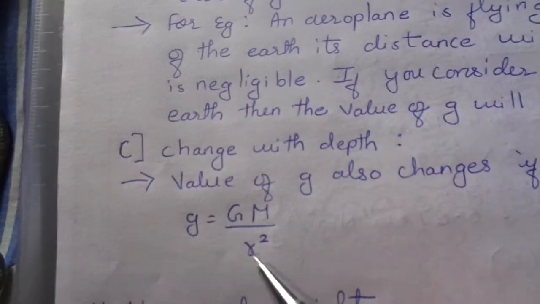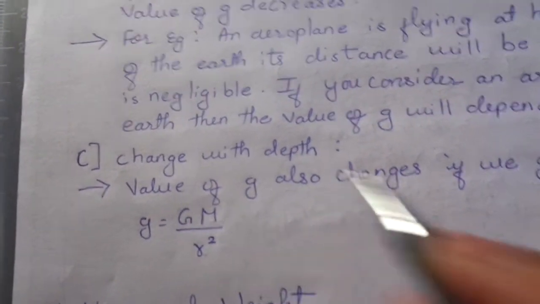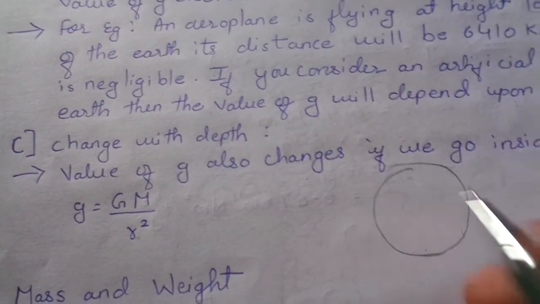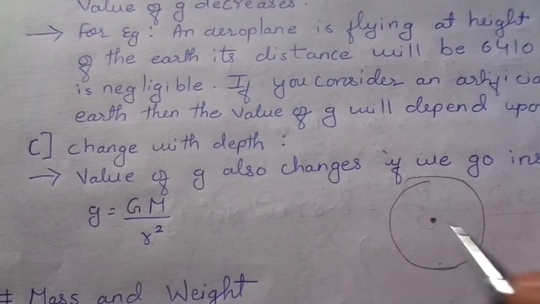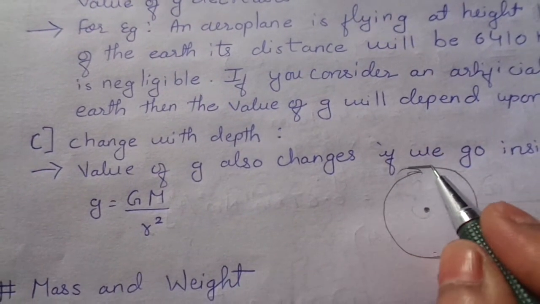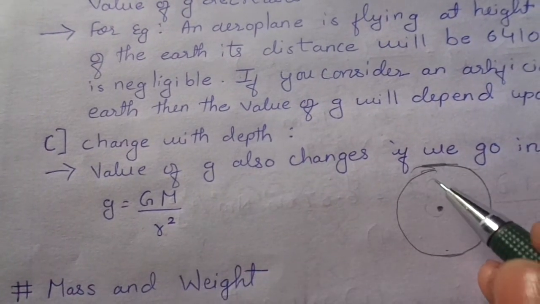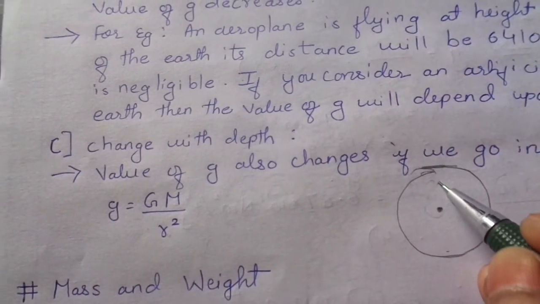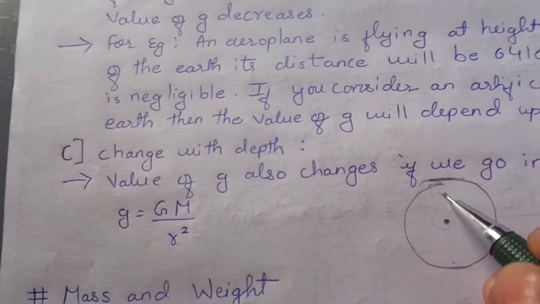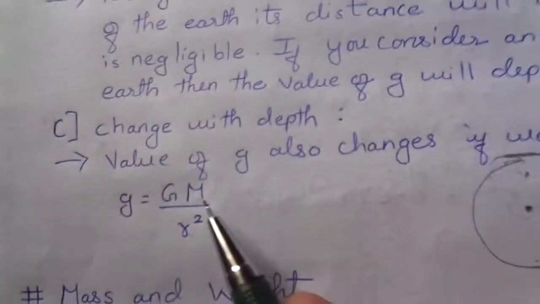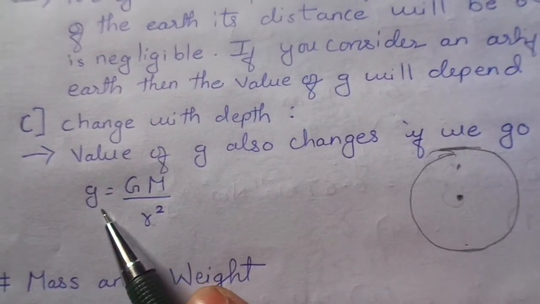So now look, if this is the earth, this is the center of the earth, you are at the surface of the earth, so it is GM upon r square. But if you go inside the earth, if you are somewhere here, the radius is being decreased, so you will tell that the g will be increasing, right?